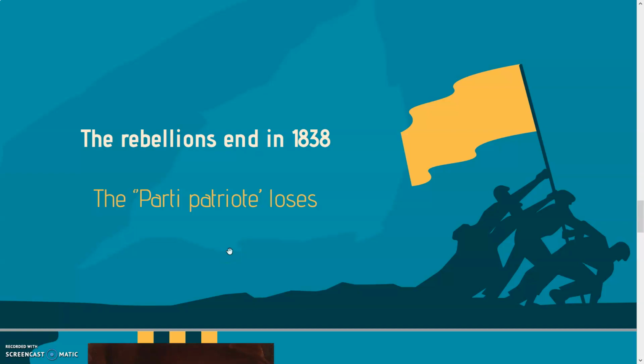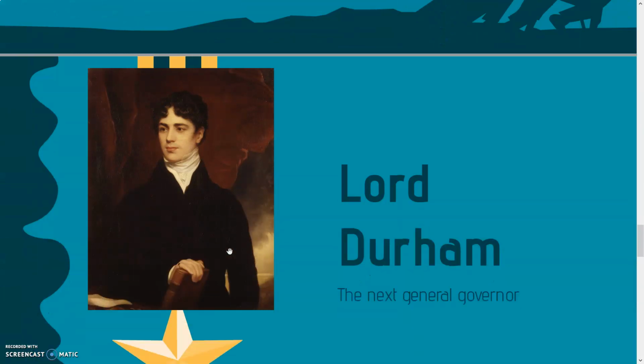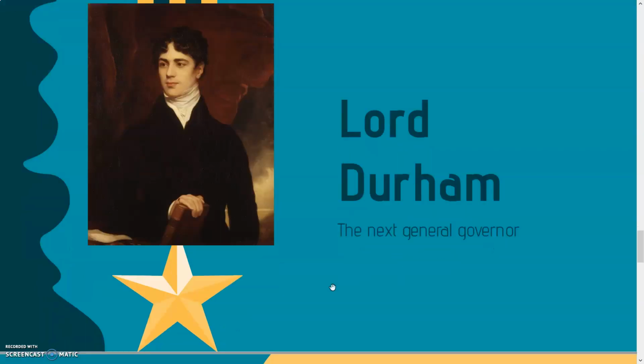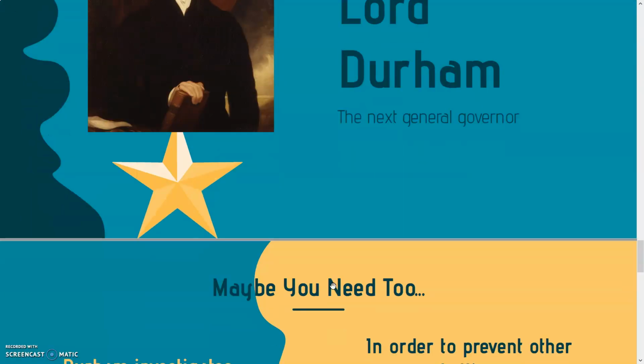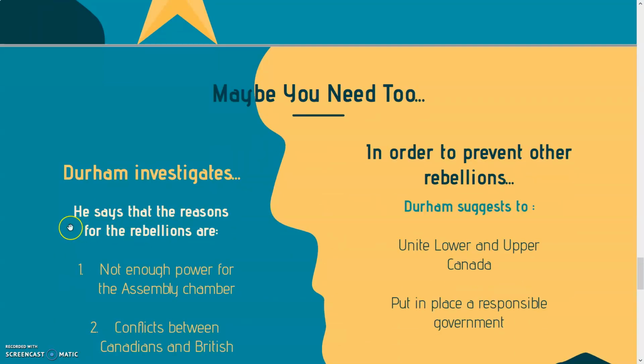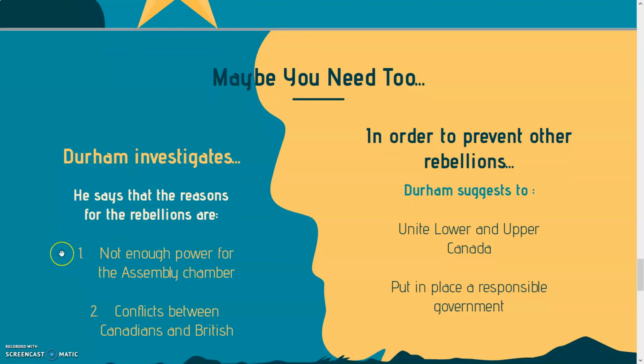After the rebellions, there's a new general governor coming to Lower Canada, and this general governor is Lord Durham. Lord Durham will be the next general governor. And why is he so important? He's very important because he's going to investigate what just happened with the rebellions. Durham says that the reasons for the rebellions are, first, not enough power for the Assembly Chamber, and two, conflicts between Canadians and British.